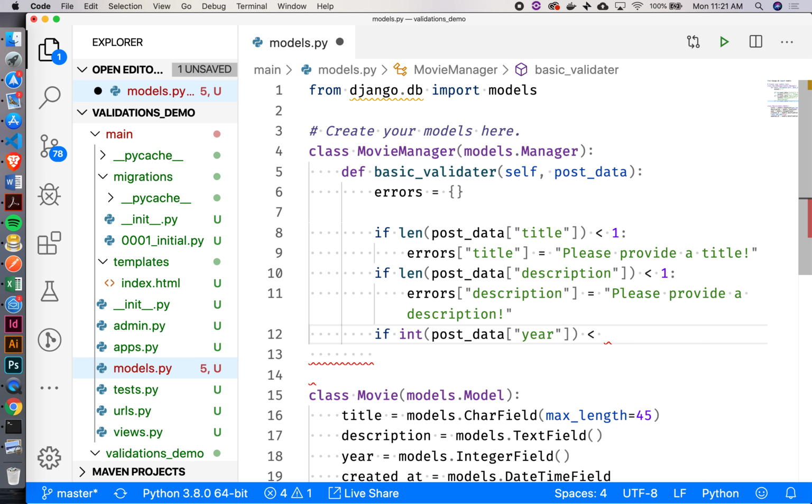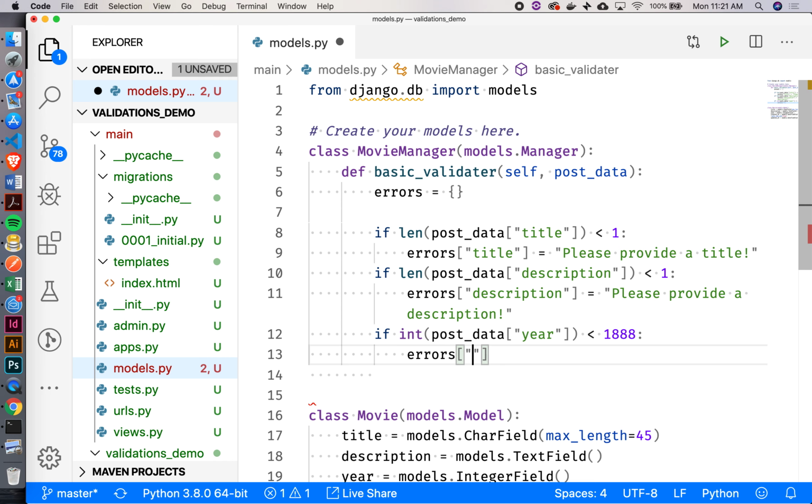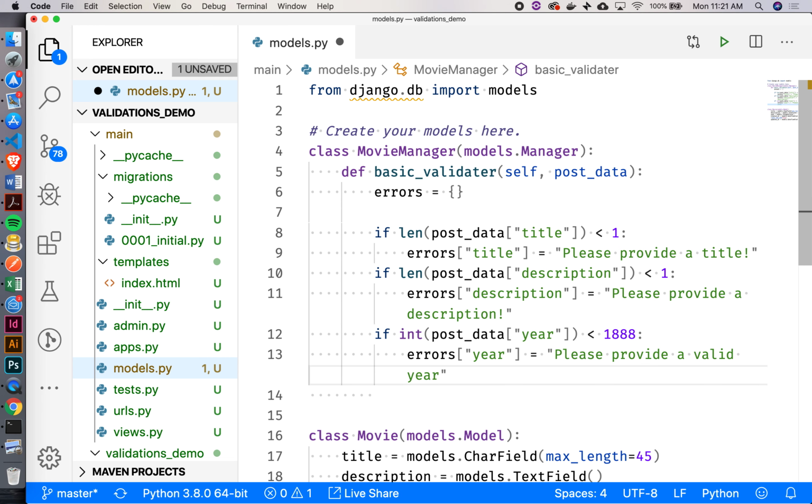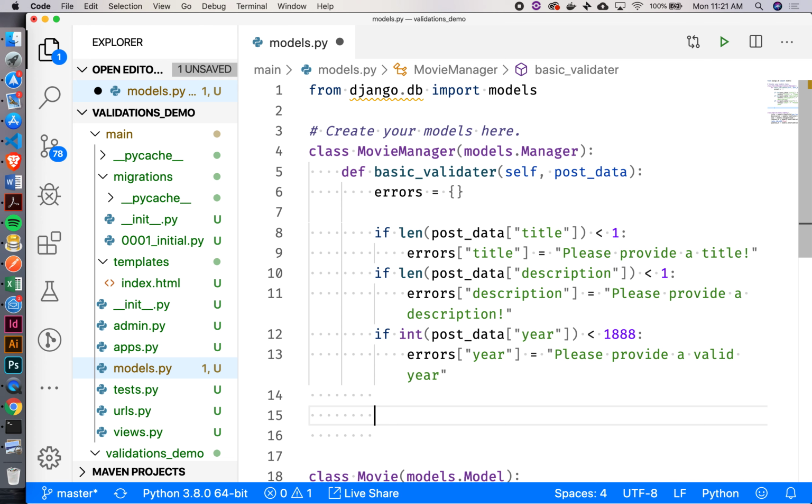So if it's less than 1900, 1888, okay, fine. So then let's just add an error for that. We'll say errors at year. Oh yeah, it is 1888. Please provide a valid year. Okay, so we'll just stick with that for now.